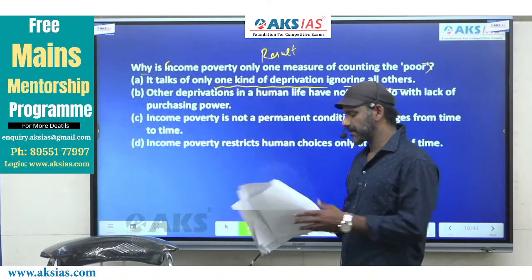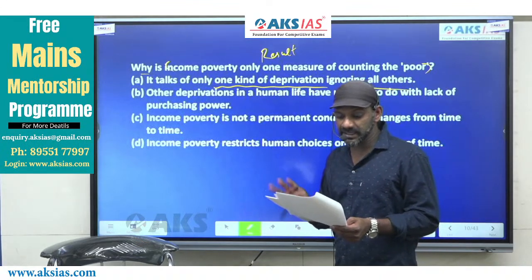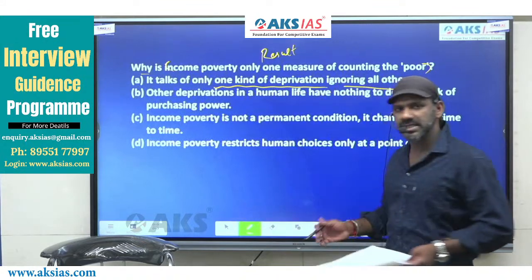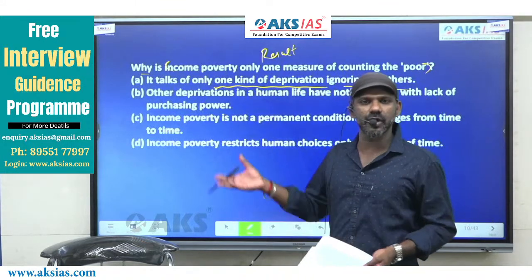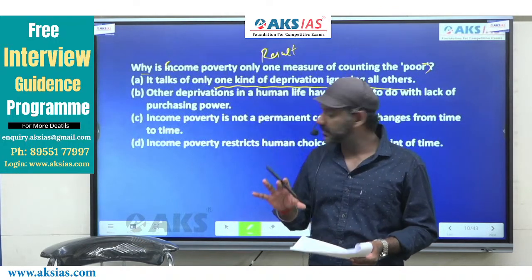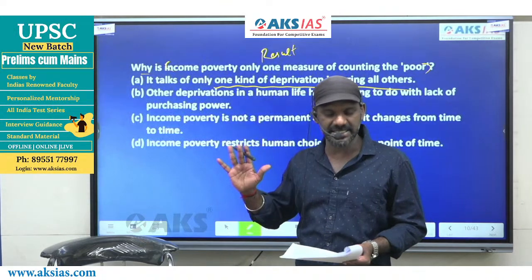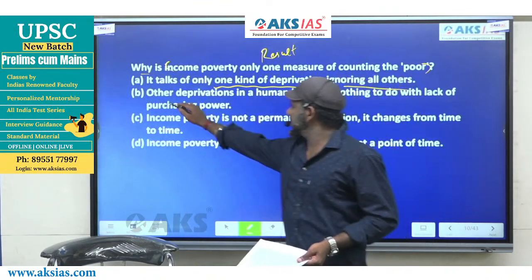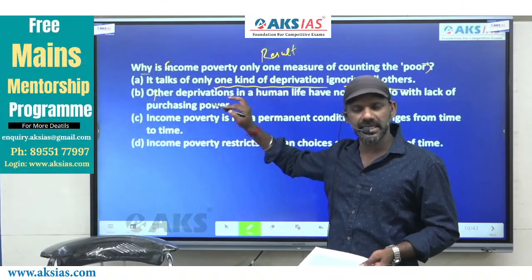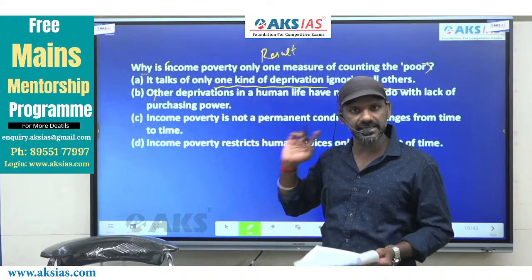Come to B. B says, other deprivations in human life have nothing to do with the lack of purchasing power. Whether other deprivations have anything to do with it or not is not talked about in that context. The only thing is that the only kind of deprivation talked about is income, which means the other deprivations are being ignored or neglected. So B is eliminated. When you compare A and B, the much better option is A, because A goes much more with the details given in that sentence.